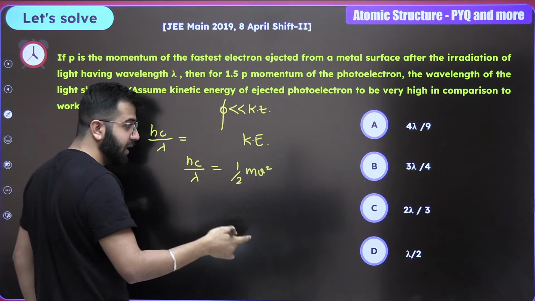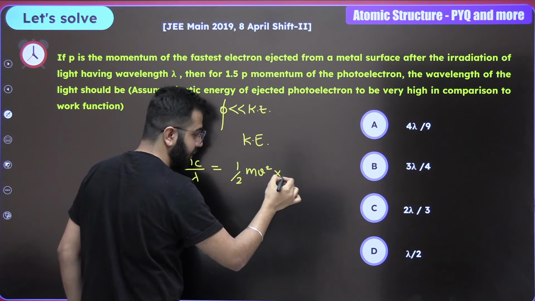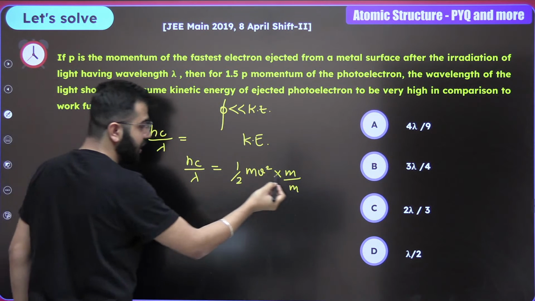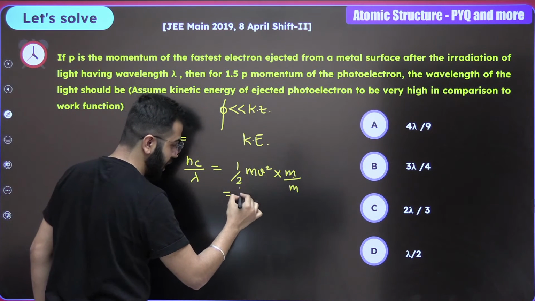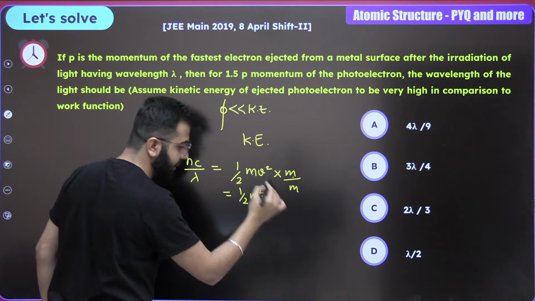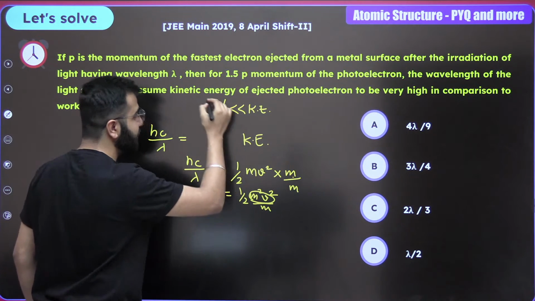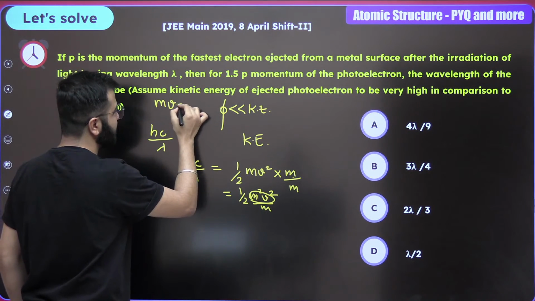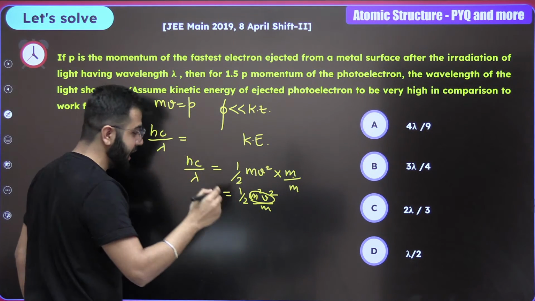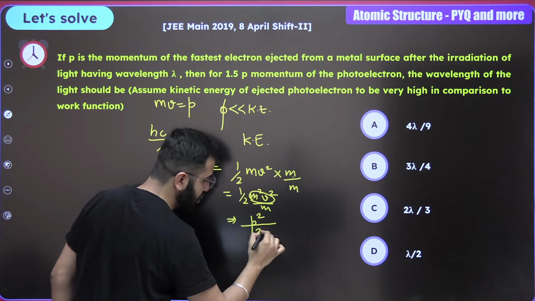Now guys, pay attention. Now we are multiplying and dividing by m. Multiplied by m, divided by m. Now what is going to happen? This m and this m becomes half m square v square upon m. Correct? mv whole square. What is mv? Mass into velocity becomes momentum. Mass into velocity becomes momentum. Correct? And now over here it is going to be momentum square upon 2m.